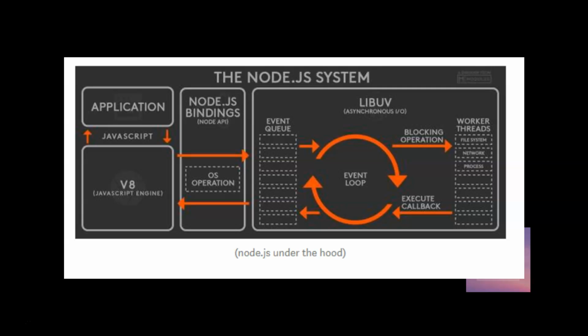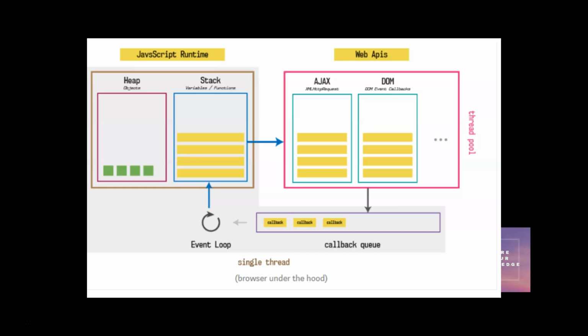Okay, in case of browser, the asynchronous operation is done by the web API, and once it is done, it pushes the callback to the callback queue, which is part of the JavaScript runtime, and the event loop will take care of pushing the callback to the stack whenever the stack is empty.